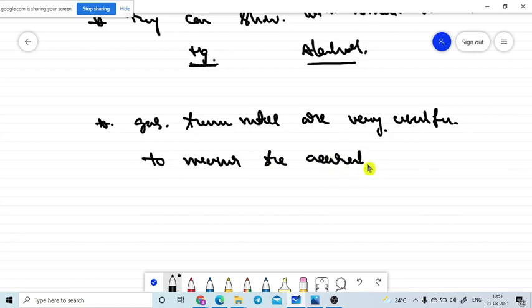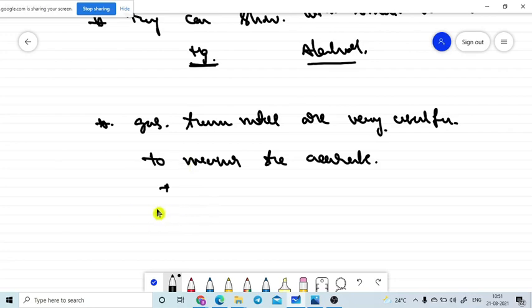So what are the advantages of the gas thermometers? At constant volume, at low pressure, they will show the linear coefficient of expansion for all types of gases is the same.